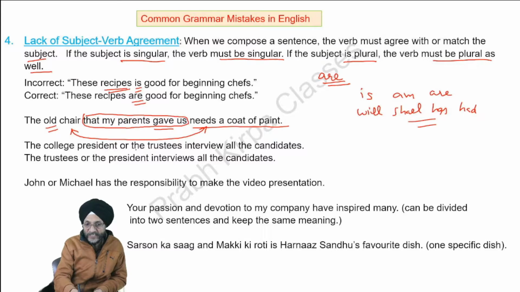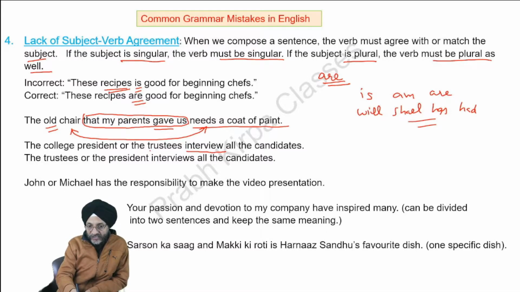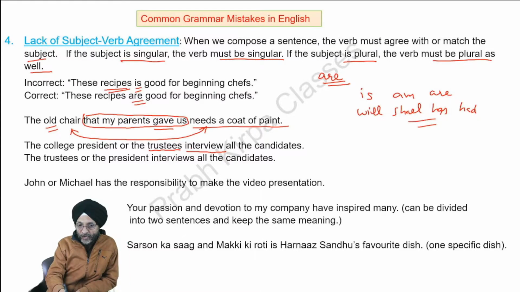We have to take this subject into consideration while making use of the verb. The college president or trustees interview all the candidates. Here you will see that this is the verb, and here the subject is the trustees. So we are not to write interviews. We have to take into consideration this is plural. So we will write interview. In the next line, the trustees or the president. President is singular. So here we have used interviews.